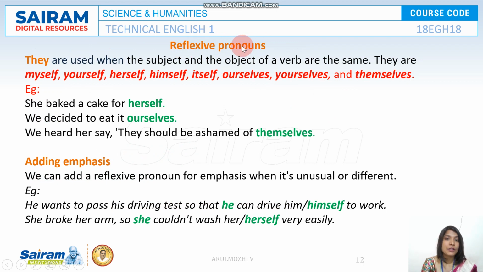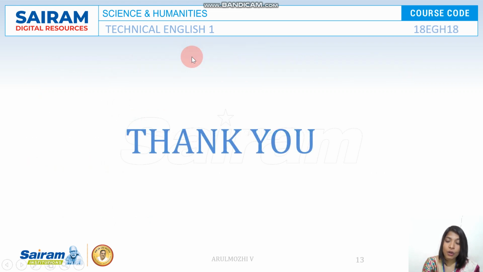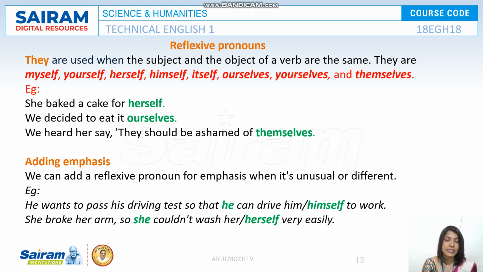Reflexive pronouns. What are these reflexive pronouns? They are used when the subject and the object of a verb are the same. Take for example, myself, yourself, herself, himself, itself, ourselves, yourselves, and themselves. These are some of the reflexive pronouns, and they are used when the subject, the doer of the sentence, performs the action on himself or herself.